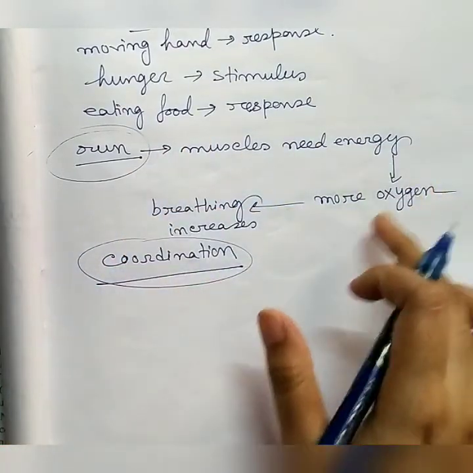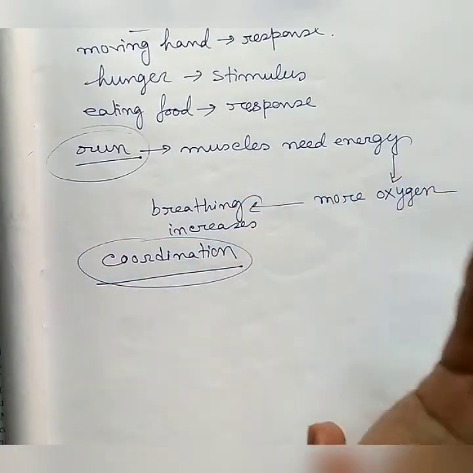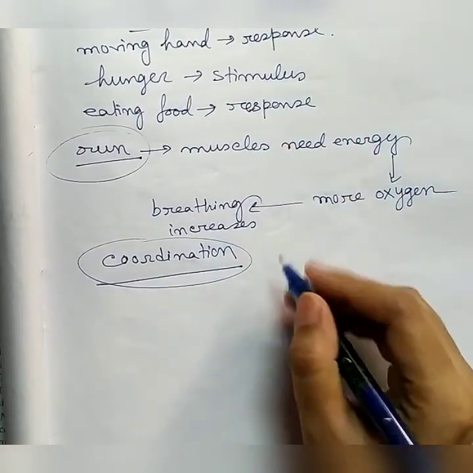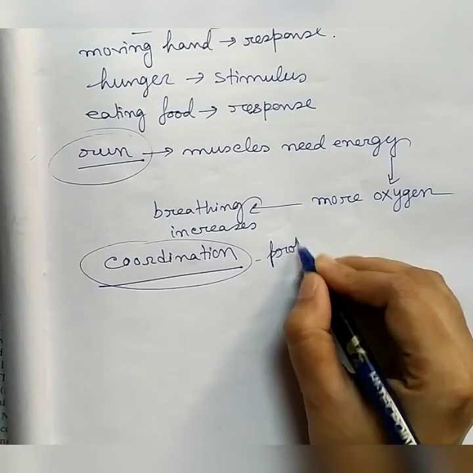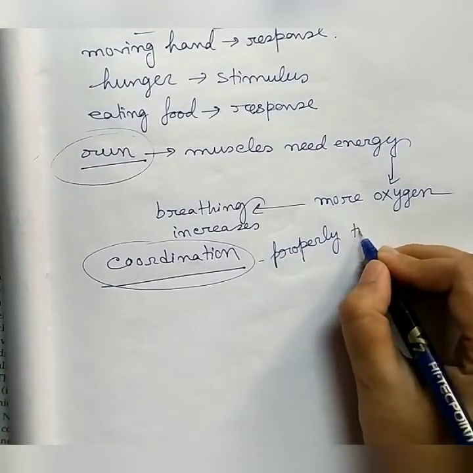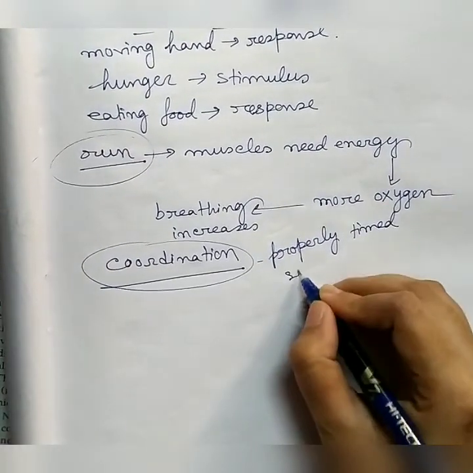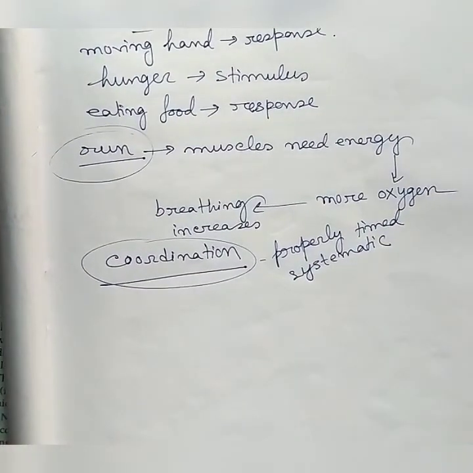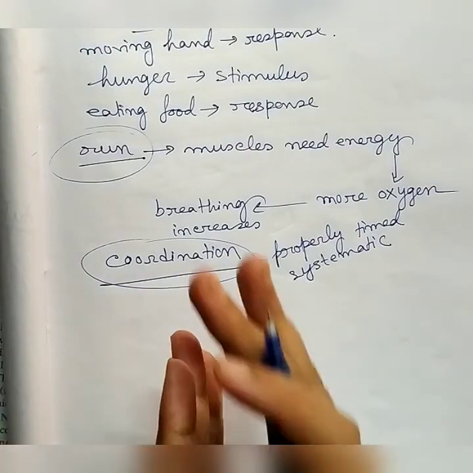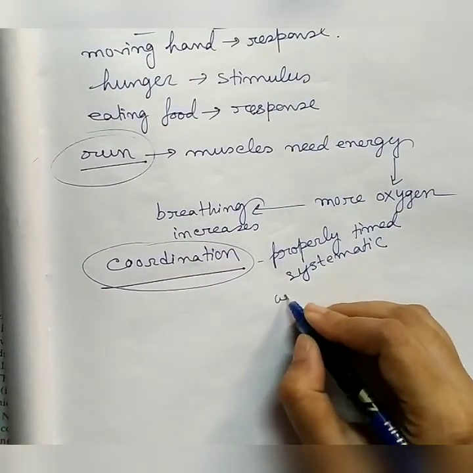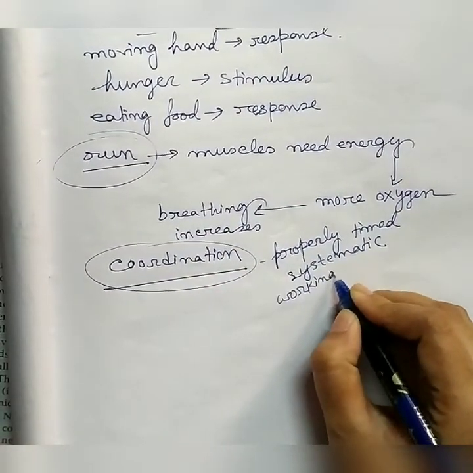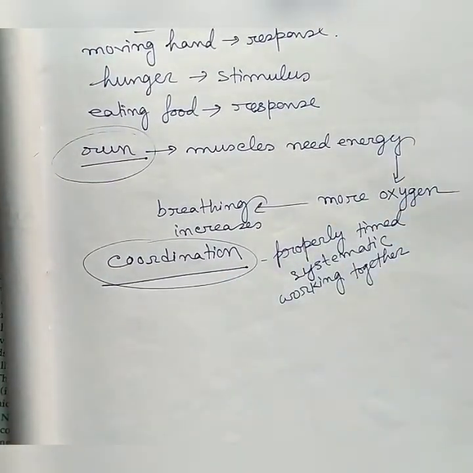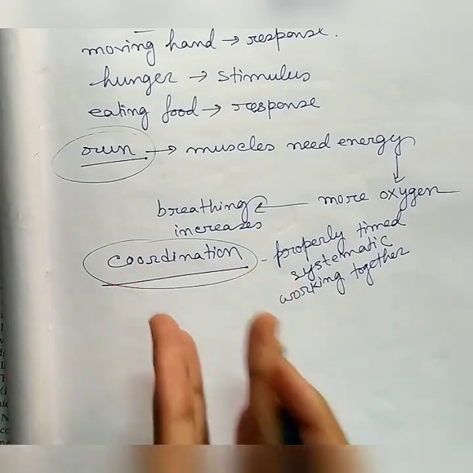The organs are interrelated with each other. The organs are working together, they are properly timed and systematic, and in this way they are producing a proper response.